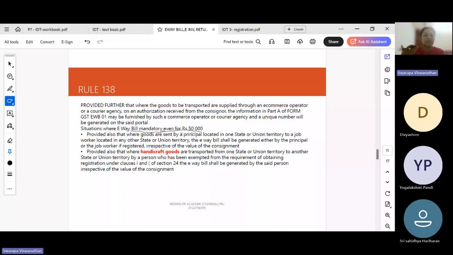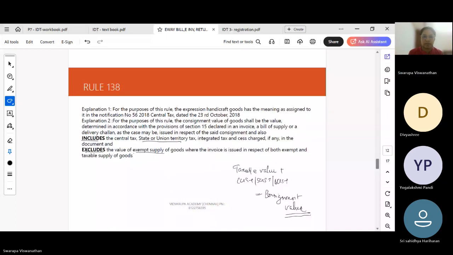Now, why it is compulsory for these cases? Because handcraft goods, we have seen that interstate supply, they have an exemption up to 20 lakhs. They need not register when they are moving handcraft goods up to 20 lakhs. So how will government have a control? So in order to ensure there is control for handcraft goods, because they have an exemption from compulsory registration, they are required to file e-way bill even though the consignment value is less than 50,000. Okay, the same applies to principal and job worker also. Okay, 50,000 will include taxable value plus taxes, that is your consignment value.